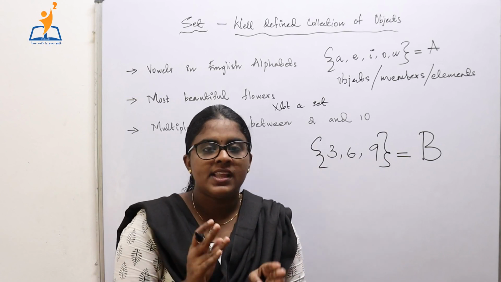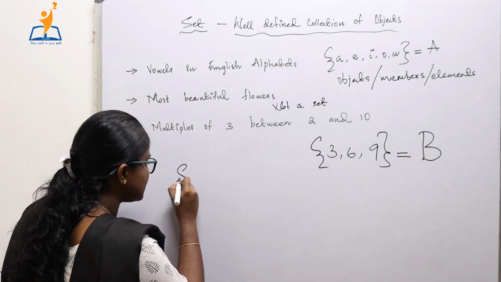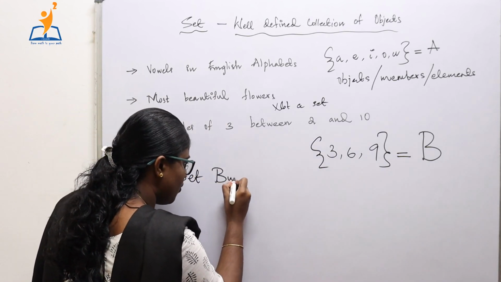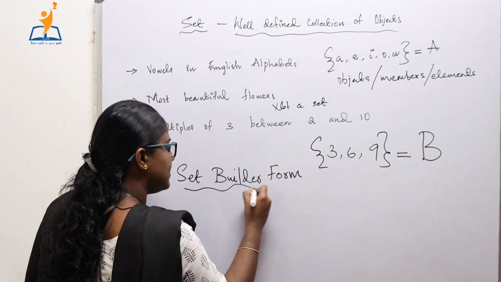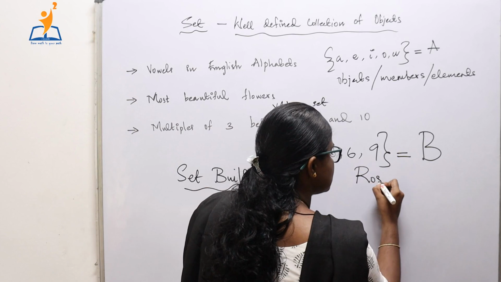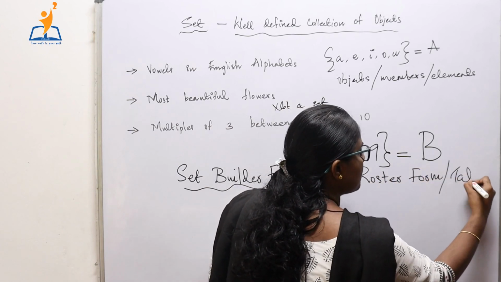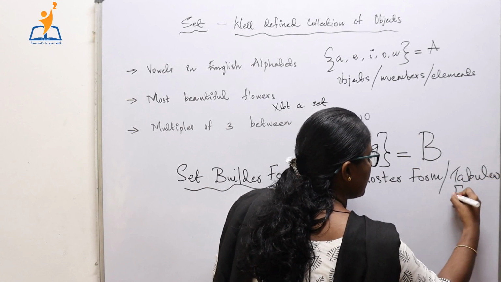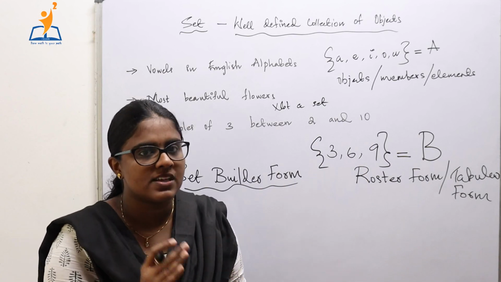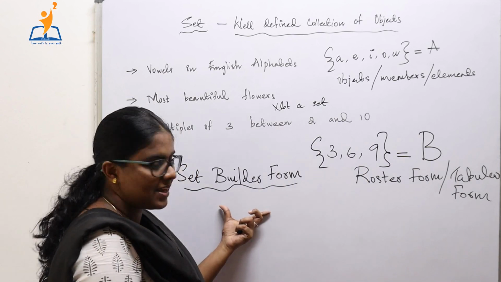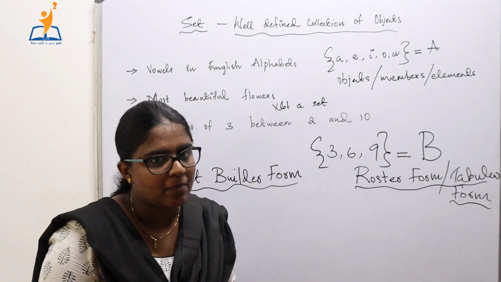Now there are two ways of representing a set. The first form is set builder form, and the second form is roster form or tabular form.